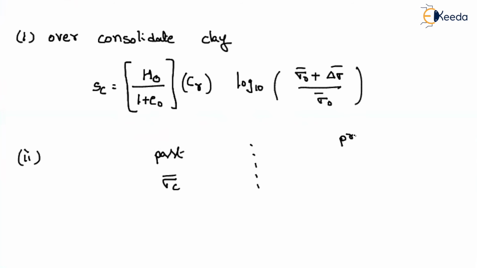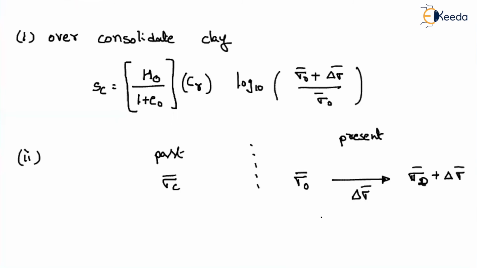But in the present condition, due to some natural conditions, let us assume that your effective stress is reduced to sigma naught dash, and now you are applying a stress of some magnitude, let us say we are increasing it by delta sigma dash. Now what about the present value? Sigma naught plus delta sigma dash.